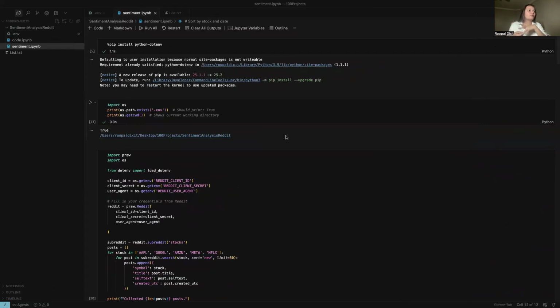What I did was also create a .env file, in which I have put my secret key, my secret ID, my application name, and my client ID that I got after creating the application on Reddit, as shown before.